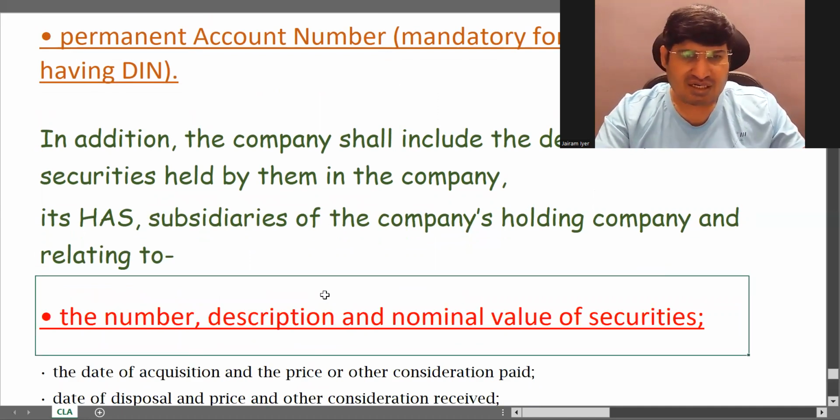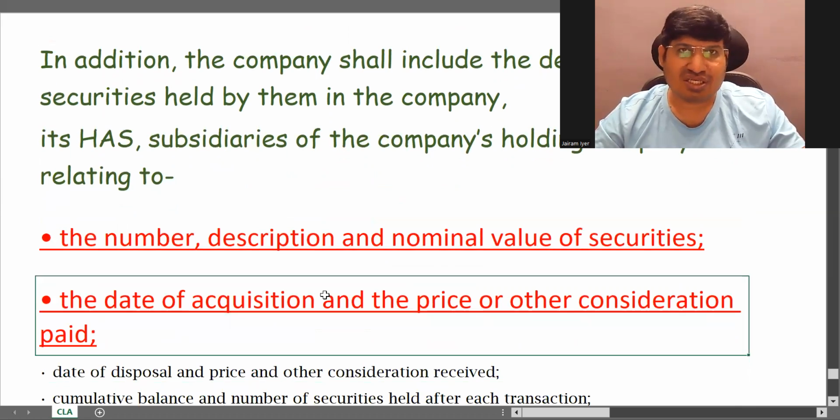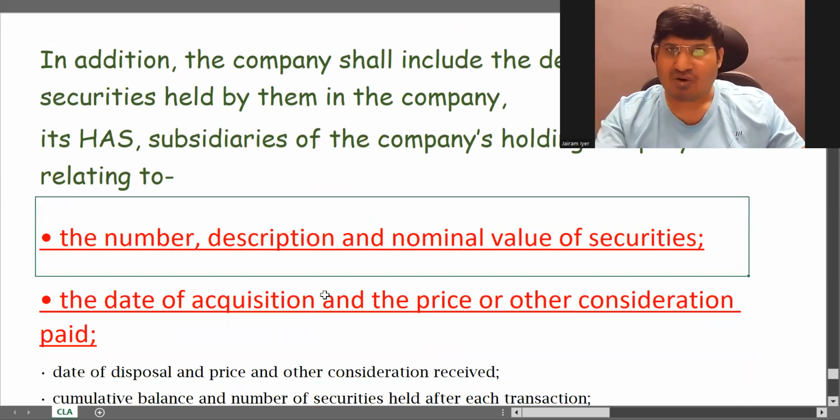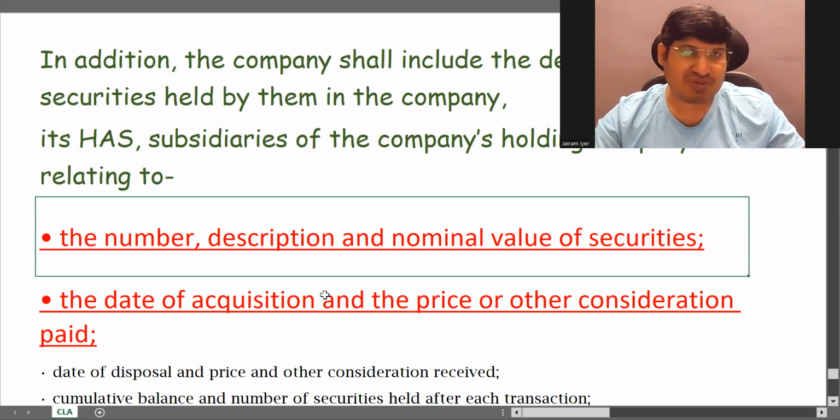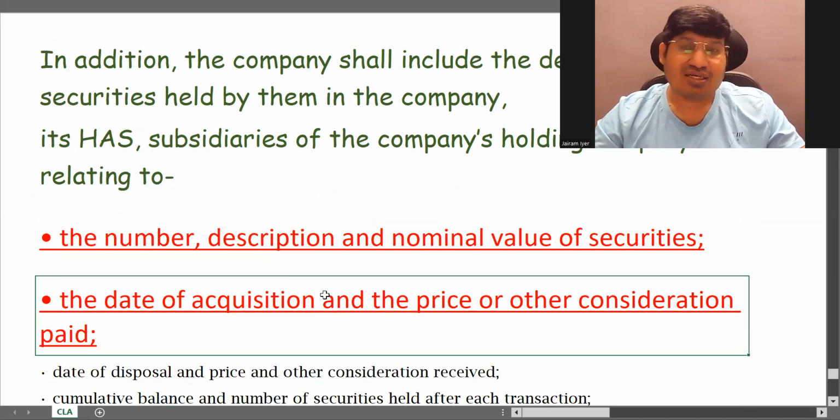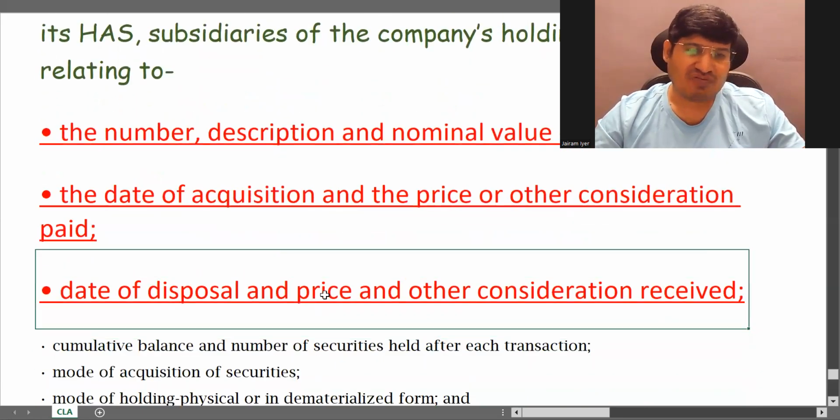You will write the number, description, and nominal value of securities, date of acquisition, and price or other consideration paid. First, all securities will have a serial number. Write the number, description, and nominal value of securities, then the date when you purchased them, and the price paid for that. If you have paid any other consideration apart from price, then write that. Next is date of disposal and price and other consideration received.